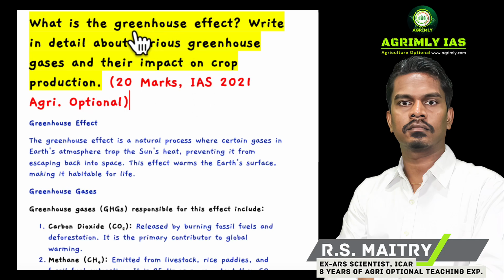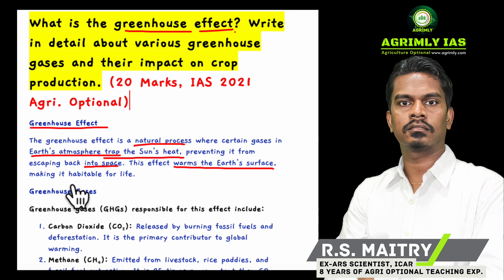First section talks about the greenhouse effect. You have to define the greenhouse effect and give its significance. The greenhouse effect is a natural process where certain gases in the earth's atmosphere trap the sun's heat, preventing it from escaping back into space. Naturally, this effect warms the earth's surface and makes it habitable for life.